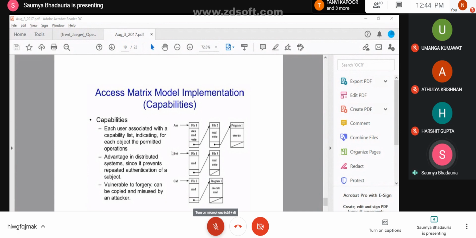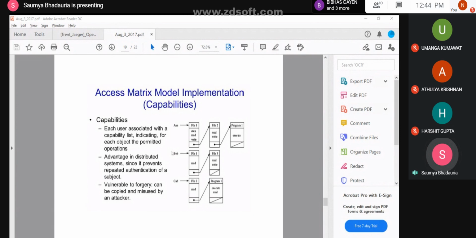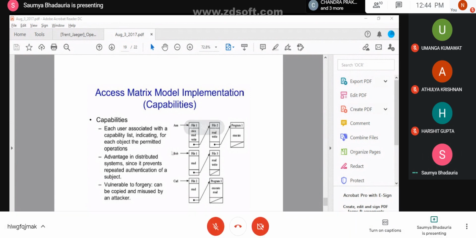These are the two important factors. We'll be discussing this in our next class on Tuesday.